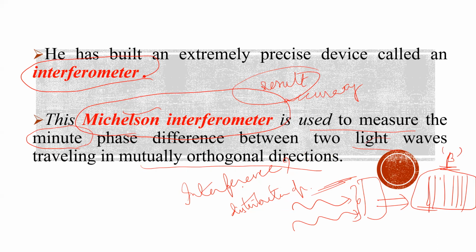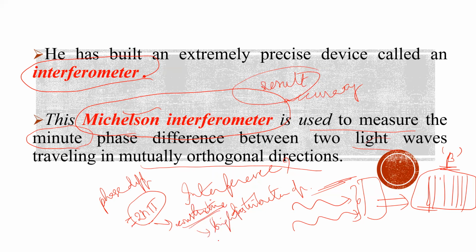So whenever the phase difference is equal to 2n pi between any two light waves, that means they are in phase. Then that type of interference is said to be constructive interference. Constructive interference means I'll get bright light, or maximum intensity.